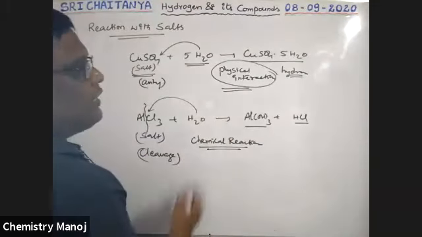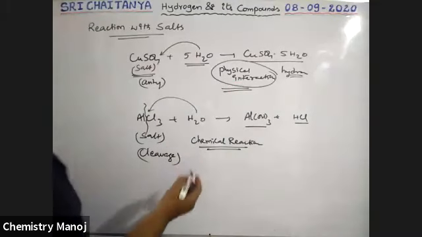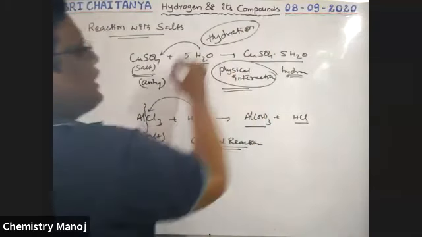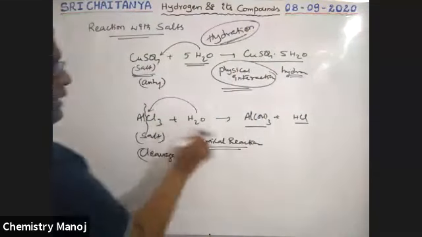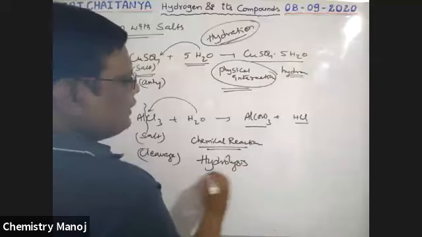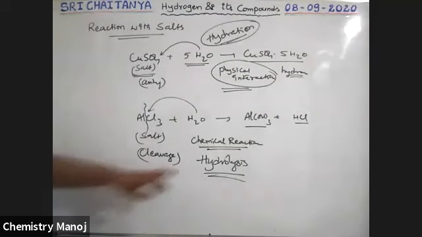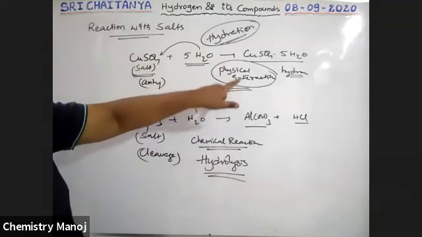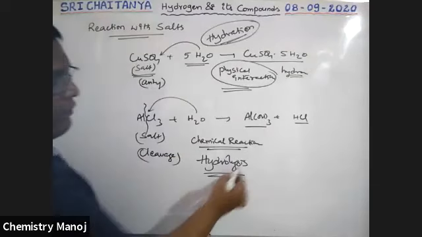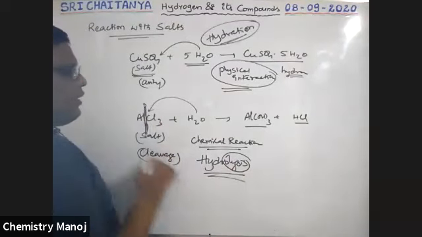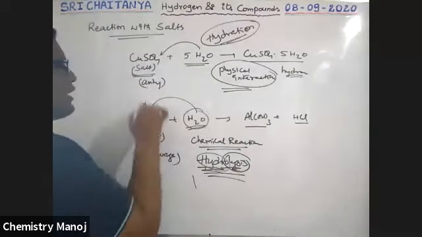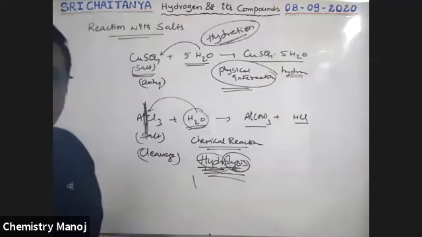The physical interaction concept is called hydration. That means physical interaction of salt with water is called hydration. Chemical reaction of salt with water is called hydrolysis. There is a difference between hydration and hydrolysis. Hydrolysis is nothing but a chemical reaction. Hydration is nothing but a physical interaction. No reaction takes place. Wherever lysis is there, the compound is broken. Hydro means water, so by using water, lysis takes place. By using water, this chemical is going to break, which is called hydrolysis.